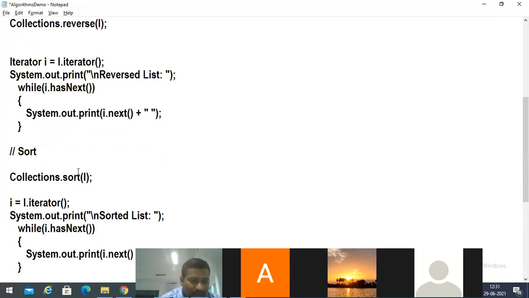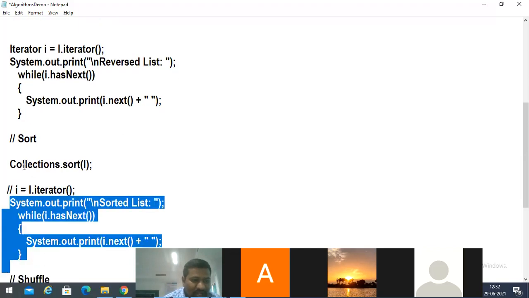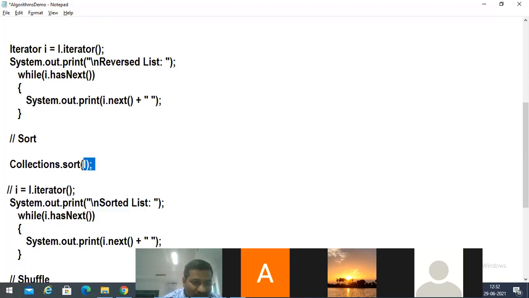See, here Collections.sort of L means this L contains elements in sorted order. But in this position, L contains elements in reverse order. So at that time, we called the iterator method, and it accesses them. But if I don't take this new iterator, the old iterator I will be considered, and we'll be getting the same output we got over there. So that's the reason L was modified.